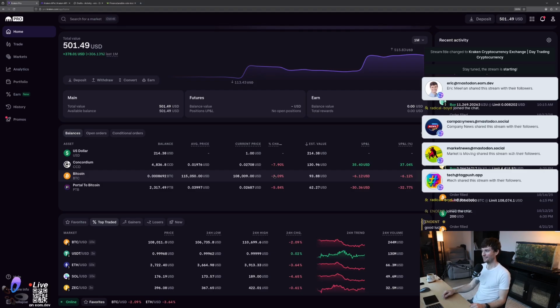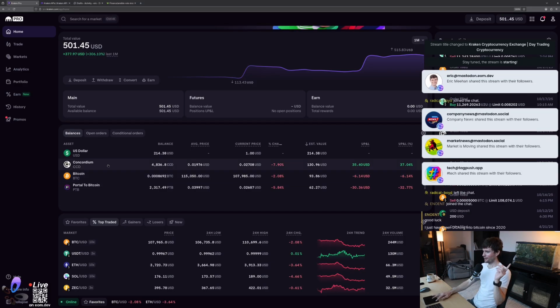It really is luck. What we're basically doing here, especially right now, is gambling. I don't know anything about this, so this really is kind of just gambling. At the same time, the gambling right over here on CCD seems to have paid off. You've just been DCAing into Bitcoin since 2020? Okay. Not sure what DCA is an acronym for. But yeah, I'm very late to the game on this.